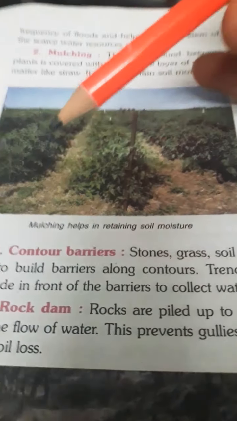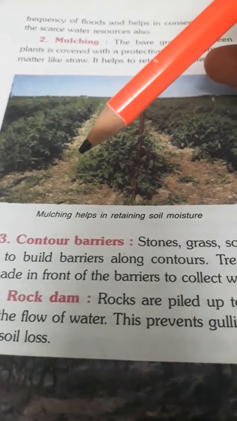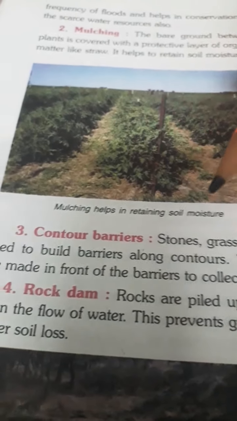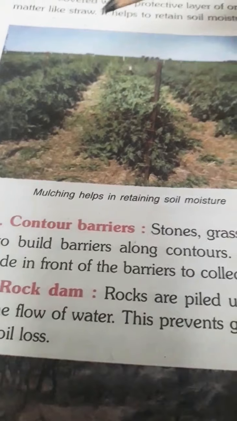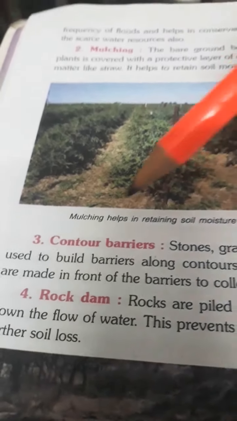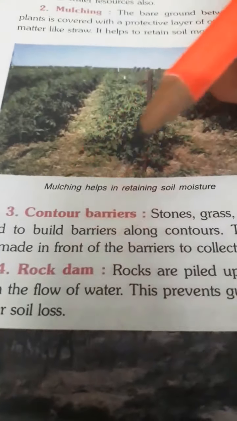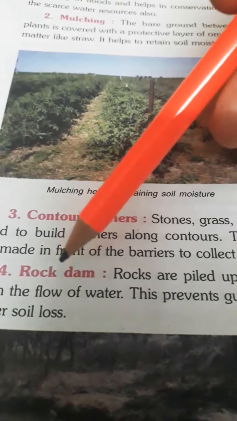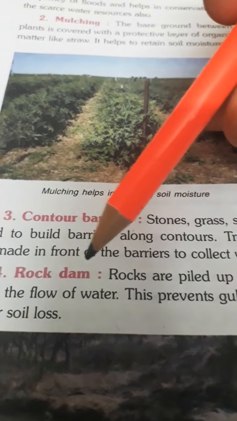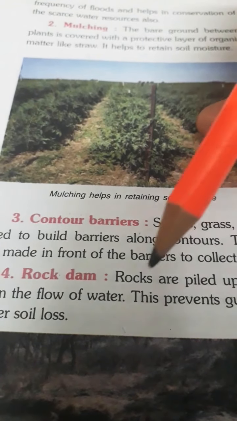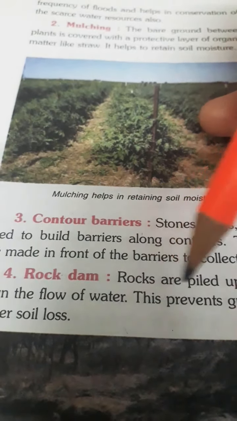Contour barrier means to make a barrier with material like straw, grass, and stones, and this barrier will help to prevent the soil erosion. Next method is rock dam. We can make a dam also. By this dam, the flow of water will be slow and soil erosion will not take place.